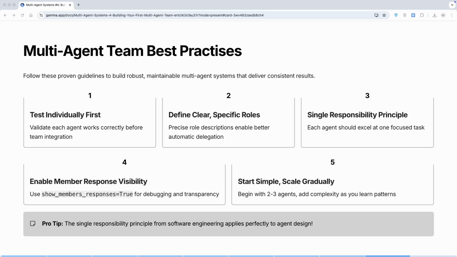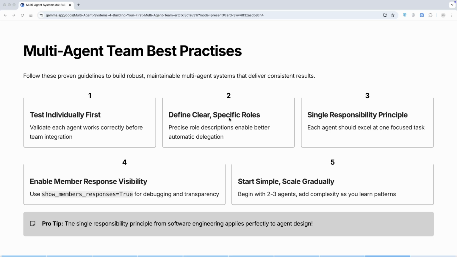We could have tested our researcher, writer, and editor separately. I have the code for this in the GitHub repo, so you can do it yourself, and you have already seen that I did it. Now, define clear, specific roles. Remember, roles guide delegation. Expert at finding information is way better than just researcher. The role is the most important part that helps the team understand exactly what the agent does. If we do not define the roles exactly, then coordination will not happen properly. The team leader might get confused as to which agent to assign to.